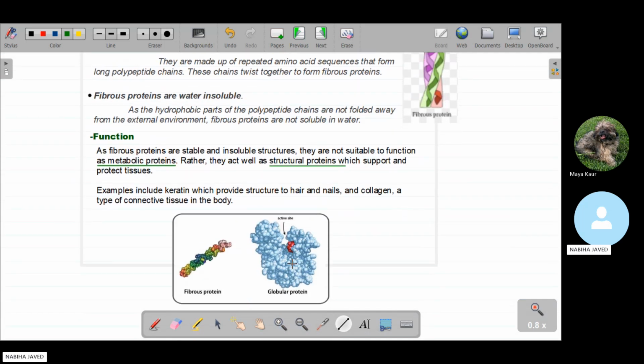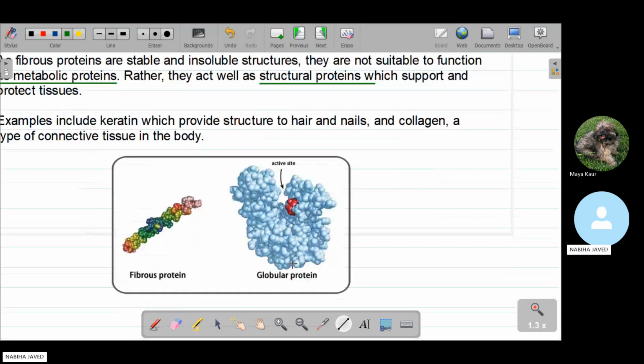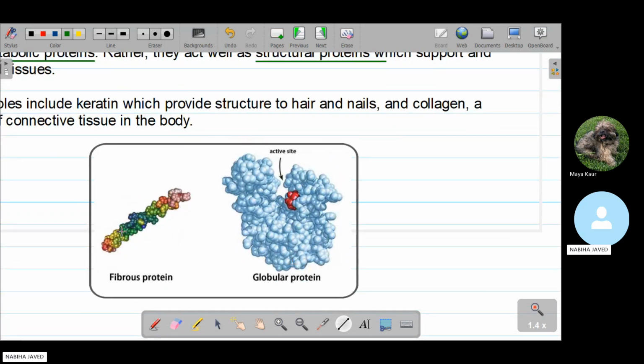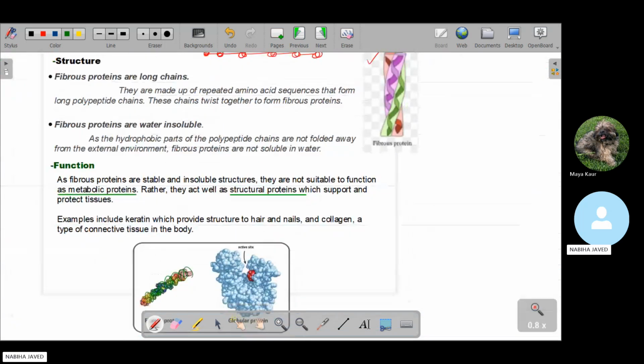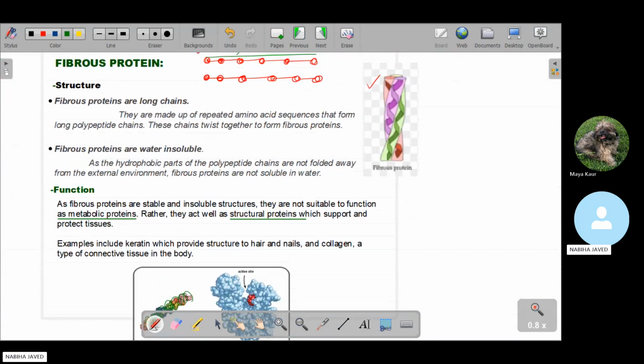These are example pictures of fibrous proteins, where the polypeptides twist around each other. And the other one is an example of globular proteins. So this is all about the classification of protein structure into globular and fibrous proteins.